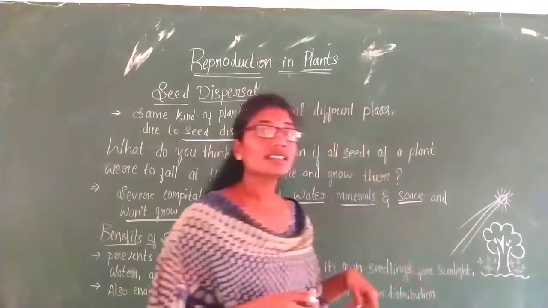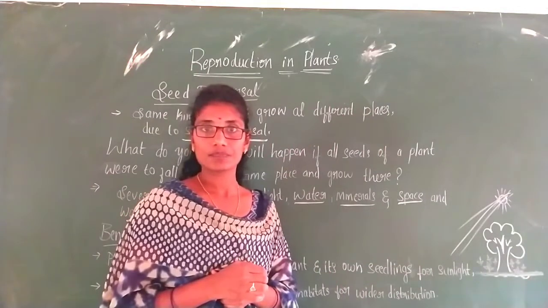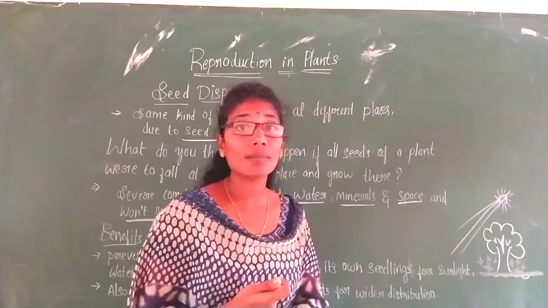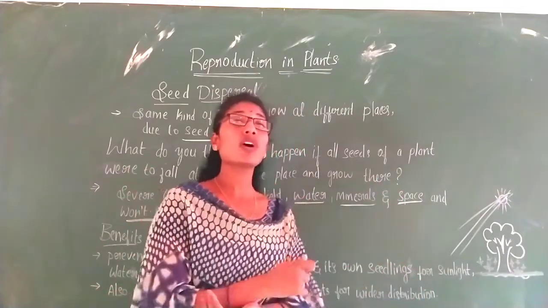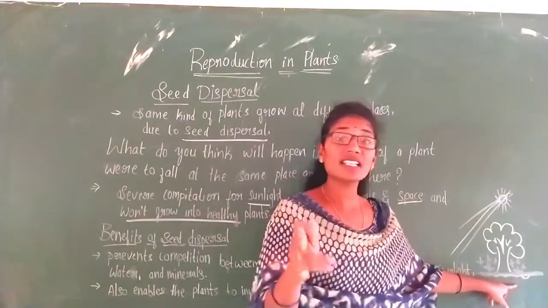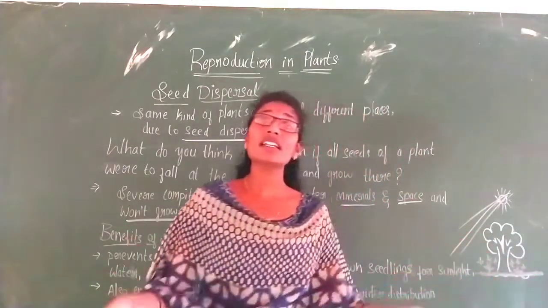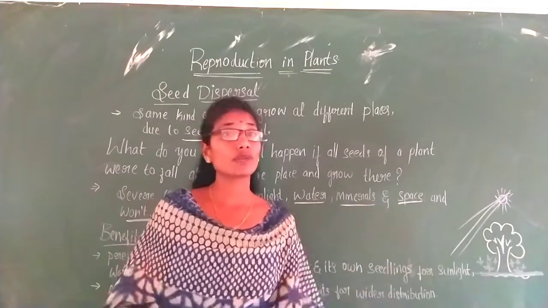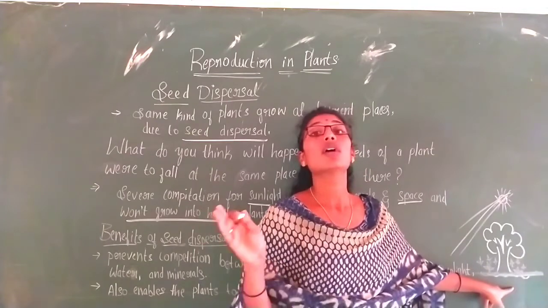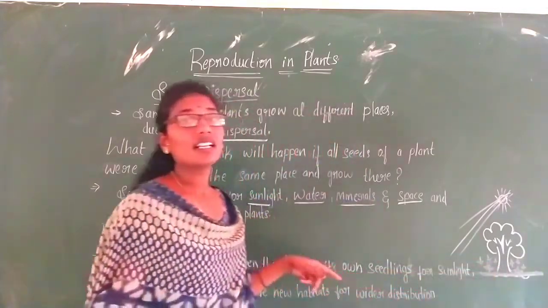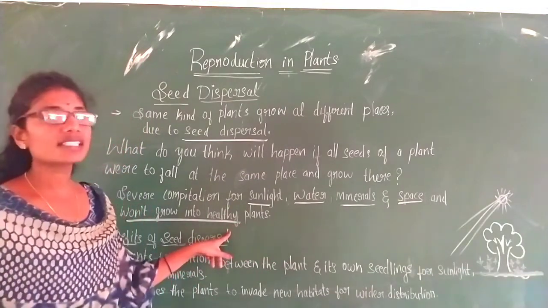Not only that, a large amount of water is needed here. There is a deficiency of water because the place is very small and the plants are many. Because of that, the minerals present in the soil will also not be sufficient. Why? Because all these plants need the same type of minerals and the same type of nutrition, right? Due to this, the plants won't grow properly and will not grow healthily. Understood students?